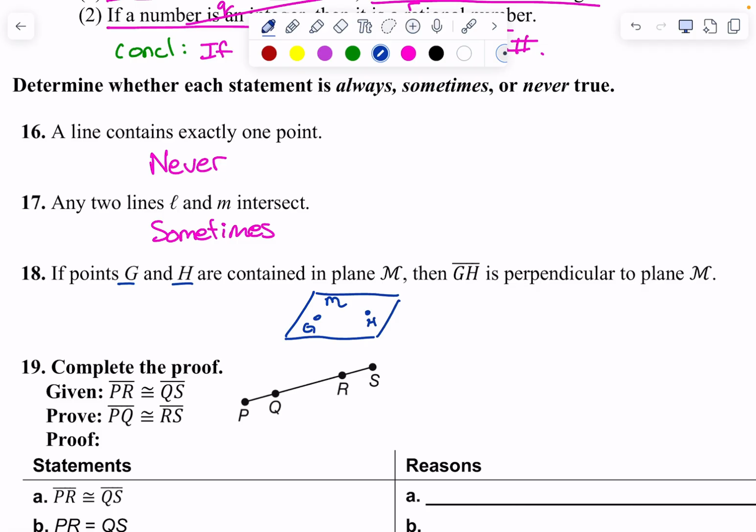True. Always. Wait. You didn't press sometimes. No, I just said bonds. Okay, good. Wait.